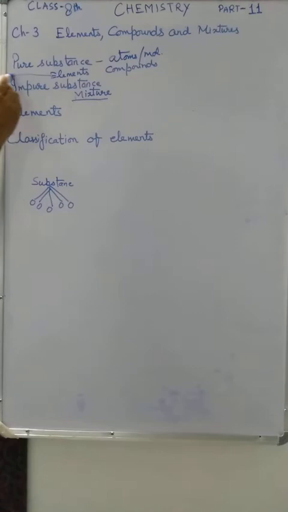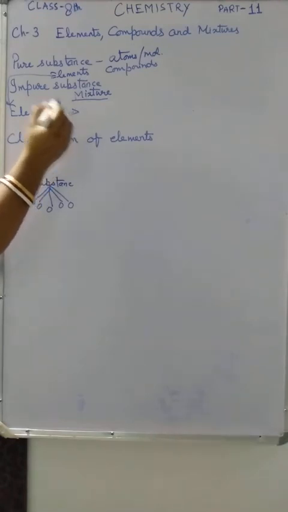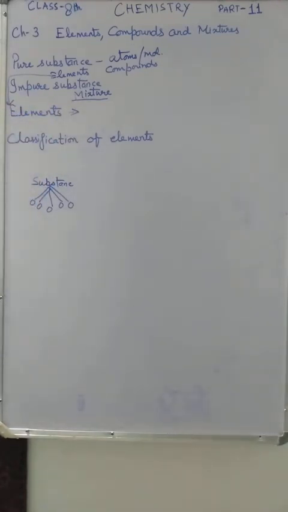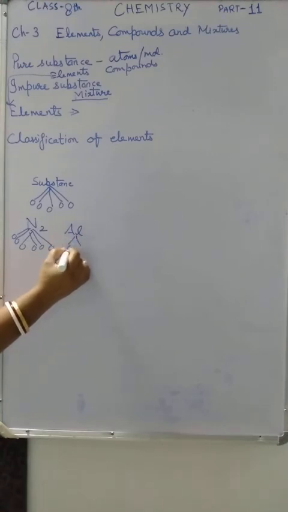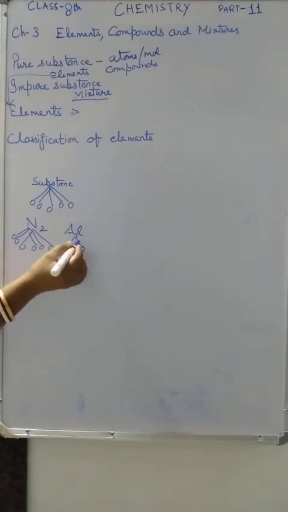Now the next one is elements. What do you mean by elements? Elements are pure substances which are made up of only one kind of atoms. Suppose you take the example of nitrogen gas. All the atoms present in this nitrogen gas will be of the same type. So this is an element, one example of an element which is a gas. Take aluminium as another example; all the atoms of aluminium will be the same, one kind of atoms.